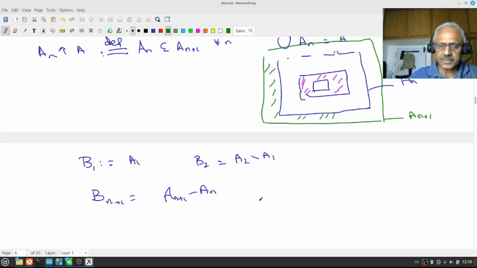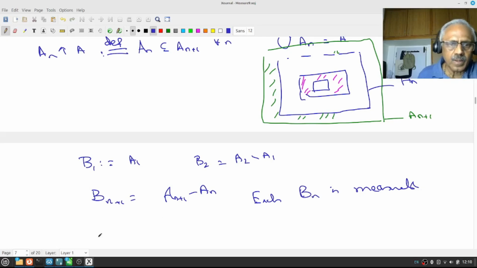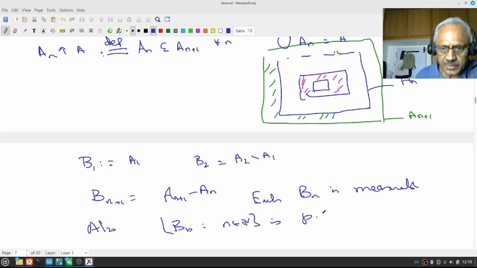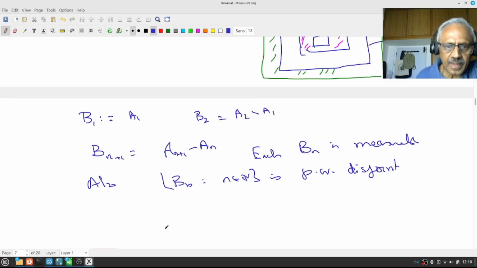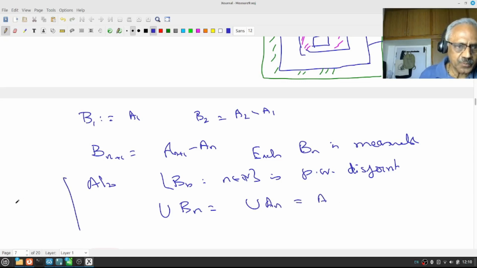Right? Now notice that each of these things are measurable. Also, the Bn, as n varies, are pairwise disjoint, and the union of Bn is the union of An, which is A. These are the claims we want to prove. This is actually set theory. It's very easy.